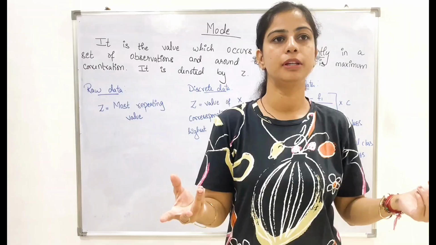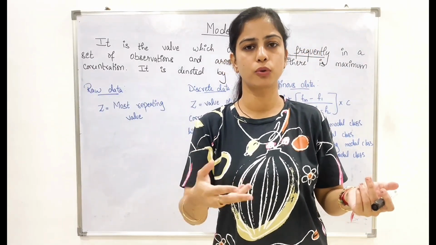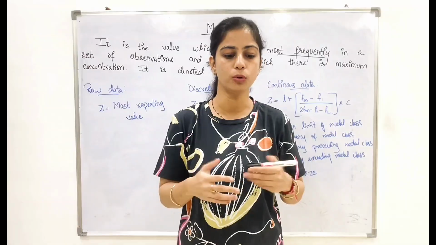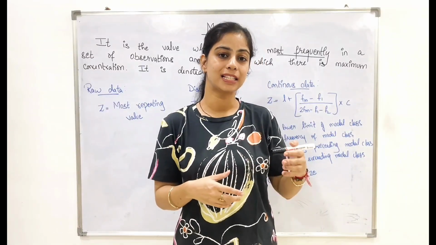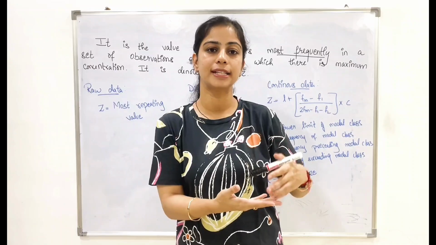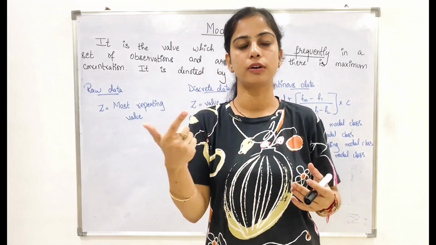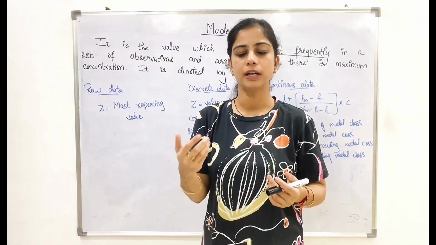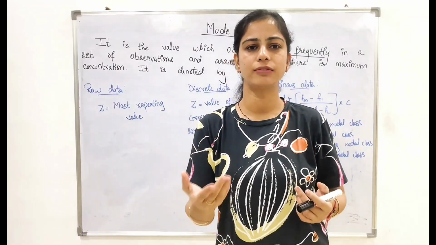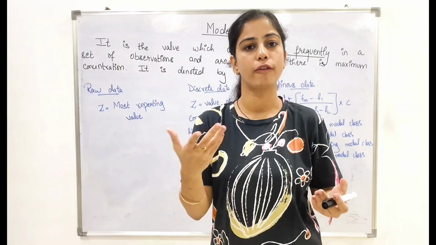For example, if you go to purchase shoes in a showroom, the size which the shopkeeper will keep will be the one which gets sold out more. For example, if you consider the size of a lady or women, they might have maximum shoe sizes of 5, right?